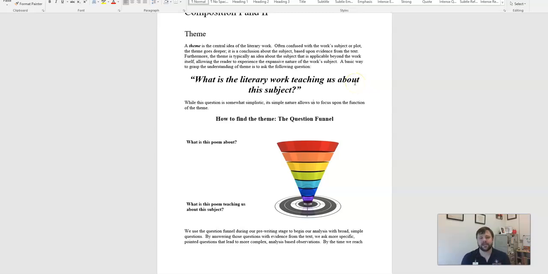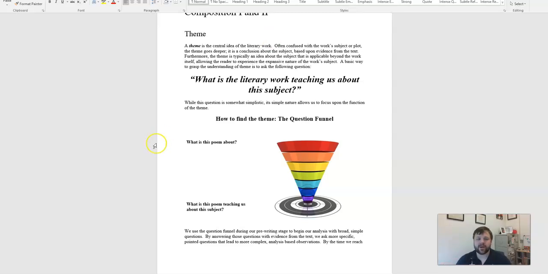Your topic is not the theme. You can't go in and say, this story is teaching us about revenge. We know that. Notice back at the question, that's not what you're being asked. Is A Rose for Emily teaching us about tradition? Yes, it is. That's all. It's a one-word answer. You can't write an essay on that. That's not what it's asking. You have a what question. What is A Rose for Emily teaching us about tradition? Now you have to give some type of detailed answer that requires evidence and explanation.